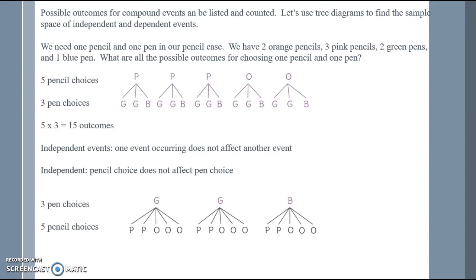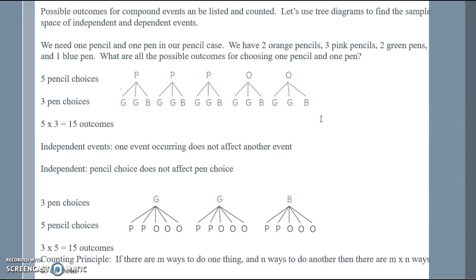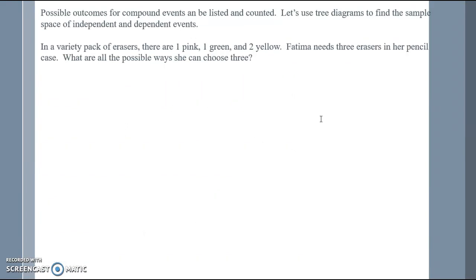We could similarly see that if we chose our pen first and then our pencil, we would still end up with 15 outcomes. This is known as the counting principle. So if there are m ways to do one thing and n ways to do another, then there are m times n ways to do them both.